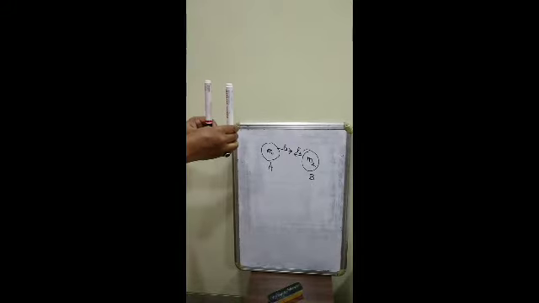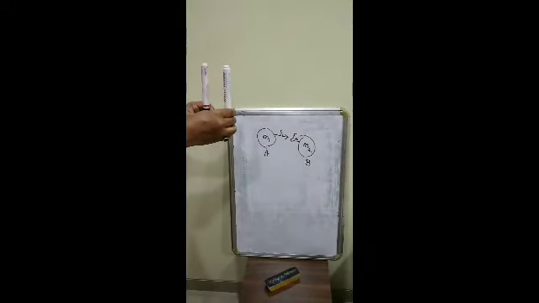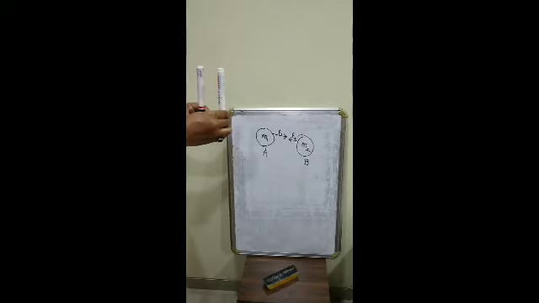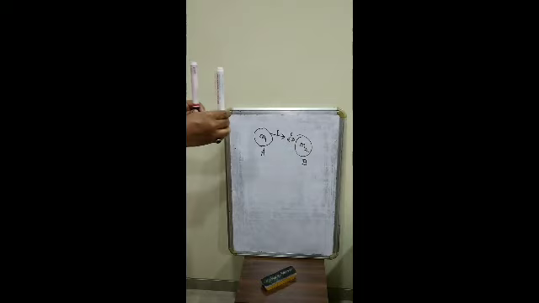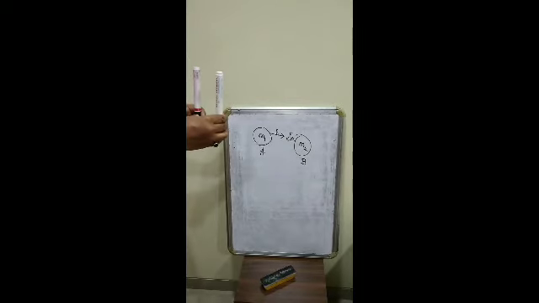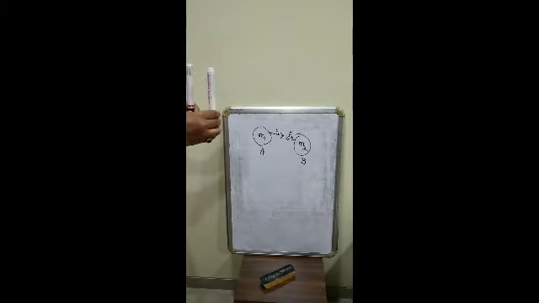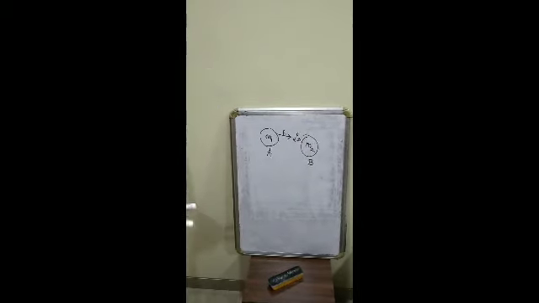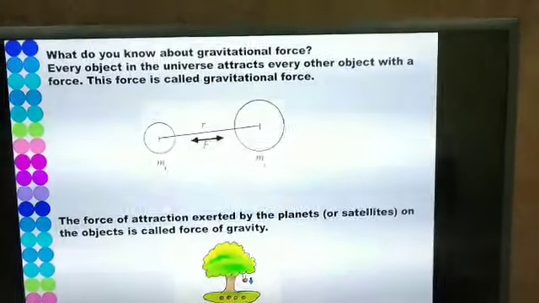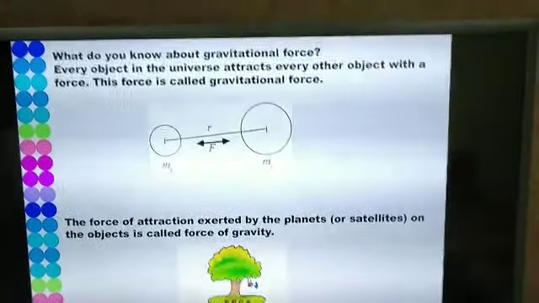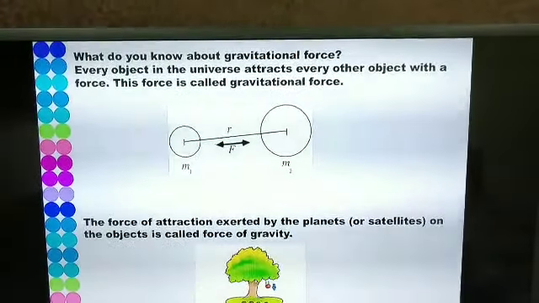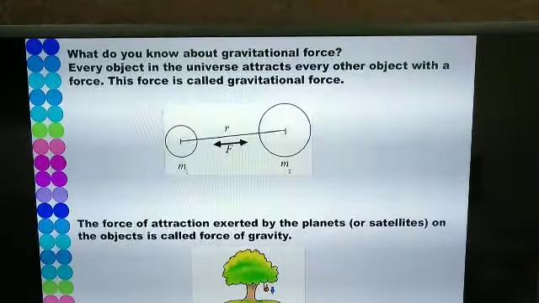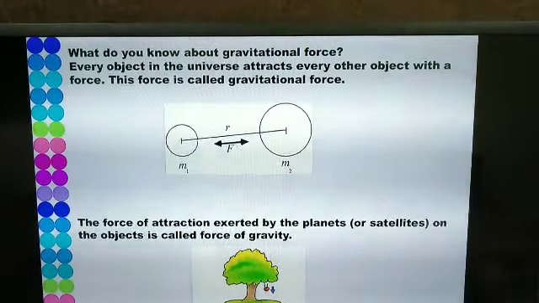Well, the attractive force which is acting in between the two pens is very small, or you can say it is negligible. Therefore, you cannot see these two pens moving towards each other. But there definitely exists an attractive force between these two pens. So, what is gravitational force? Gravitational force is the force of attraction that exists between any two objects in the universe or any two particles in the universe. So, what do you know about gravitational force?